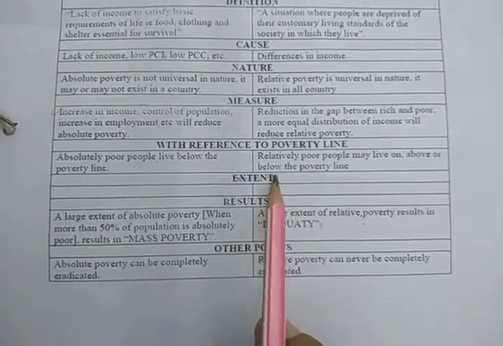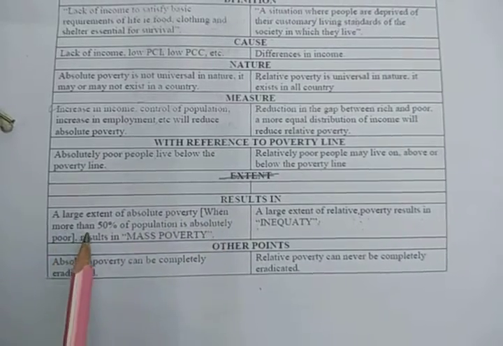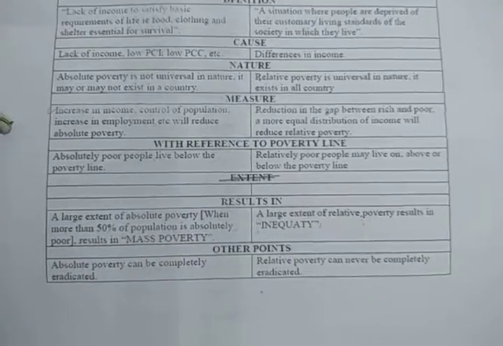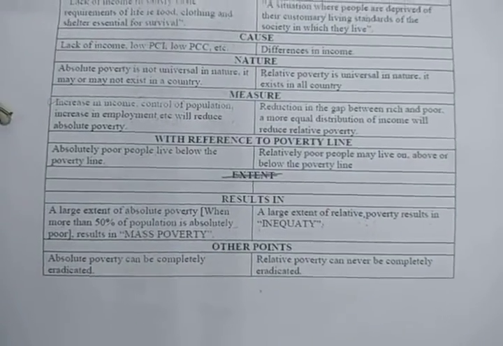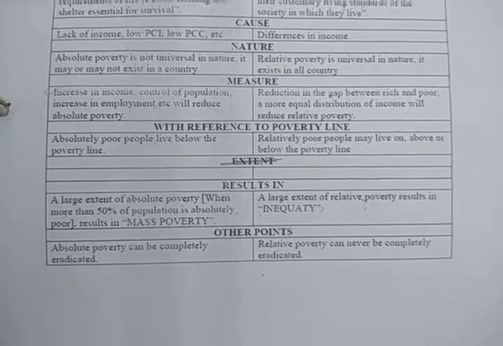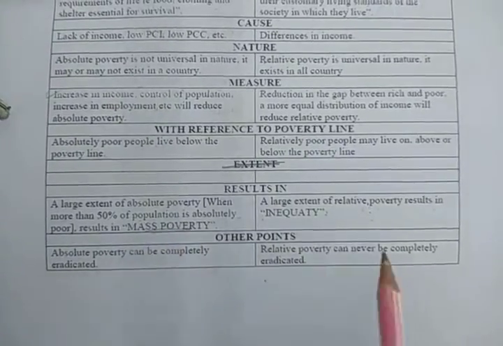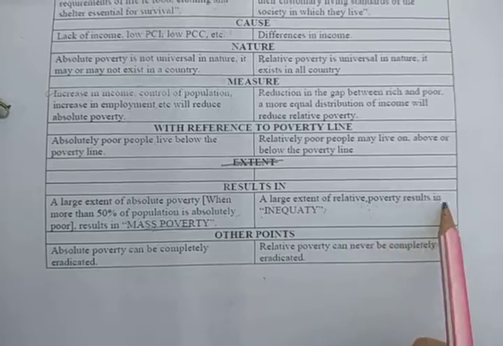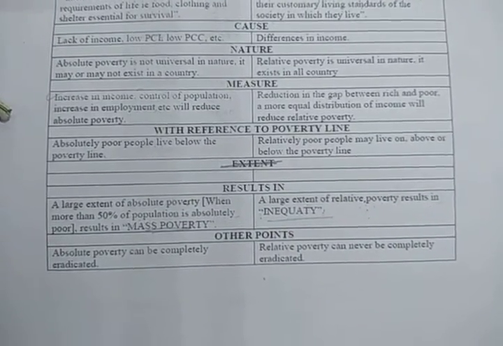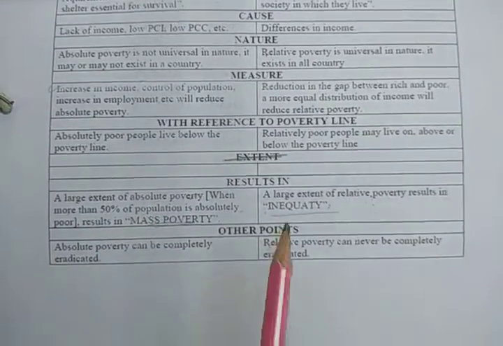Next is results. A large extent of absolute poverty, when more than 50% of the population is absolutely poor, results in mass poverty. When in a country 50% of the population lives below the poverty line, that is called mass poverty. A particular word is given to it, that is mass poverty. A large extent of relative poverty results in inequality, because relative poverty also happens due to the unequal distribution of income. So that results in inequality.